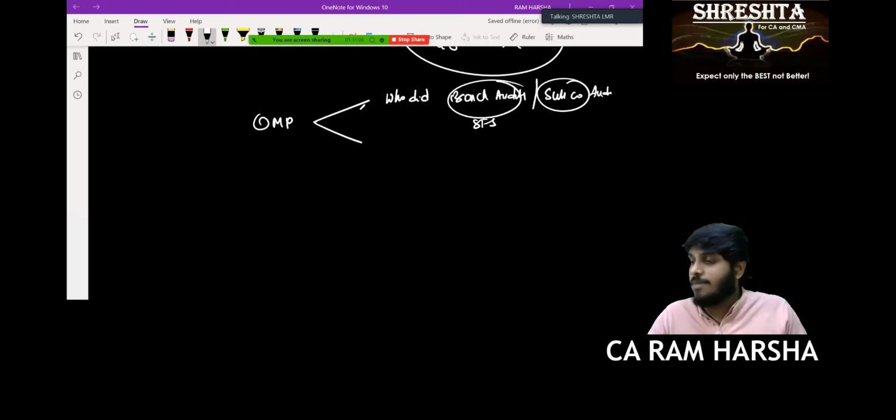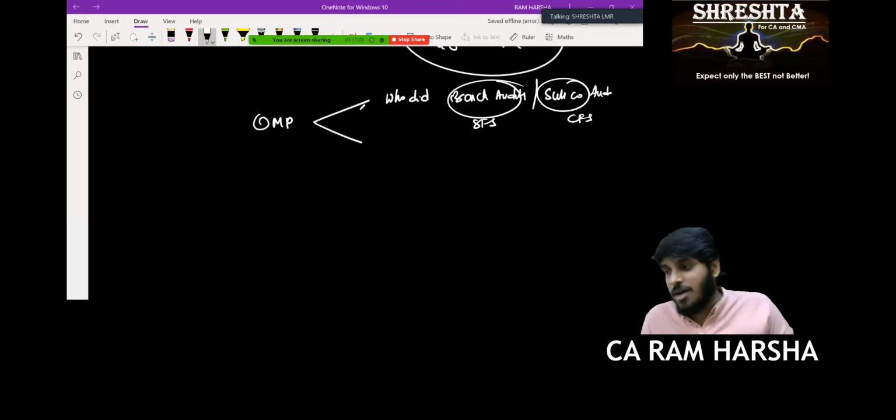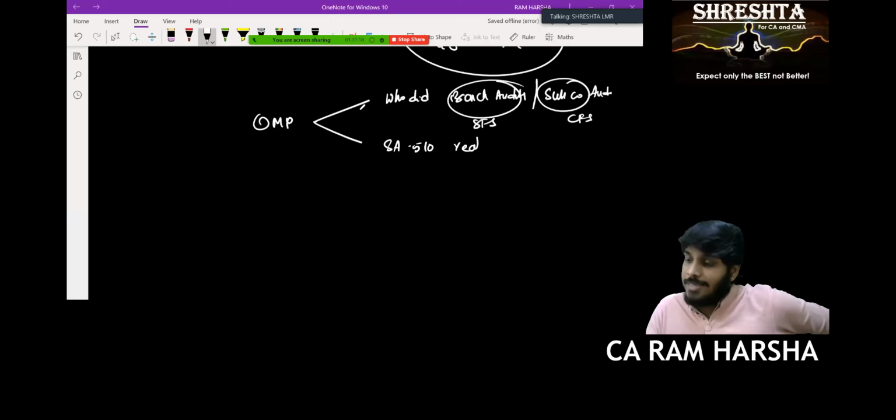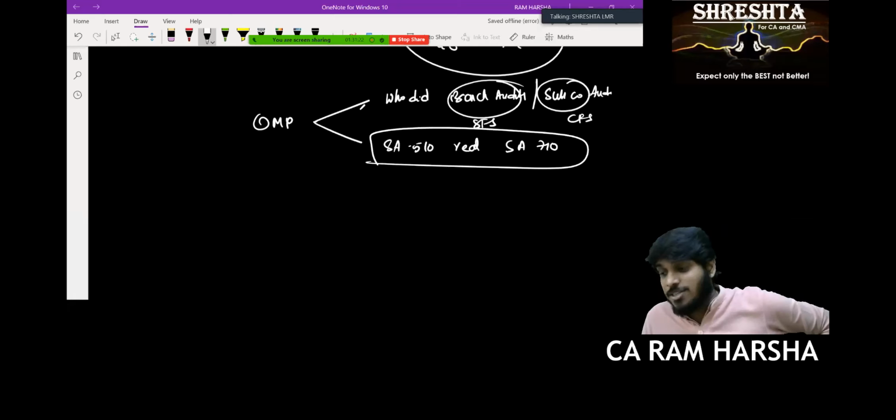Question of subsidiary comes in consolidated financial statements. Are you clear? Yes, sir. Now, other matter para is also used for another case. SCA 510, read with SCA 710. Two paragraphs are there, two standards are there. For that purpose also we use other matter para.